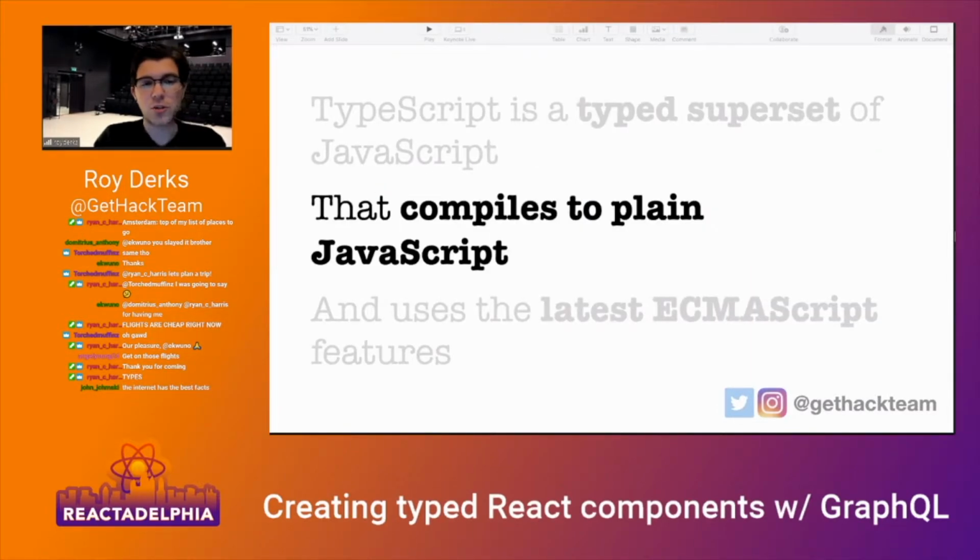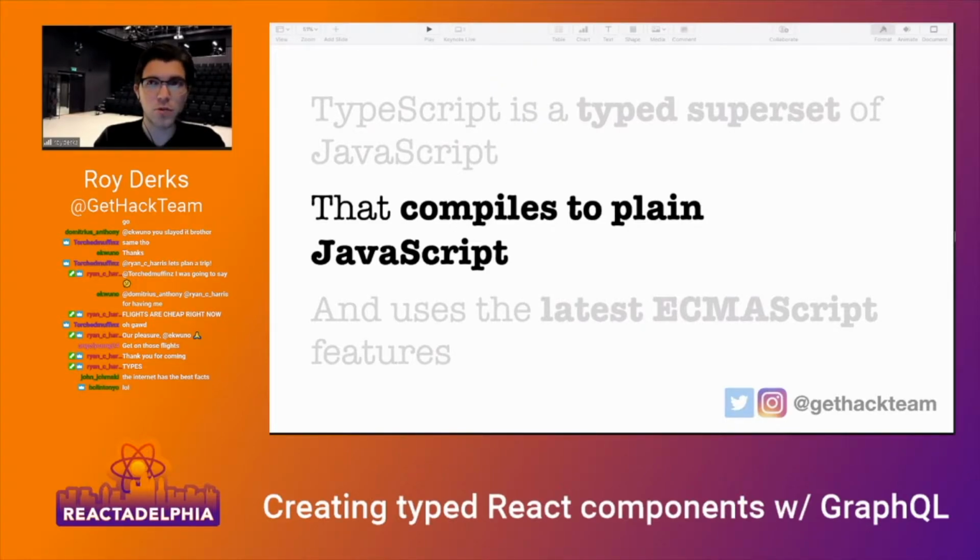And what's also good to know is it compiles to plain JavaScript. So if you're building something with TypeScript, what actually comes out and goes into your browser most of the time, or maybe it's running on your server, is usually JavaScript. So your compiled code is readable by everyone, even if you don't know TypeScript.